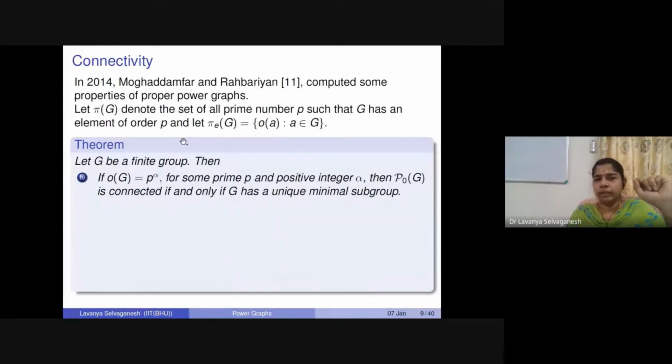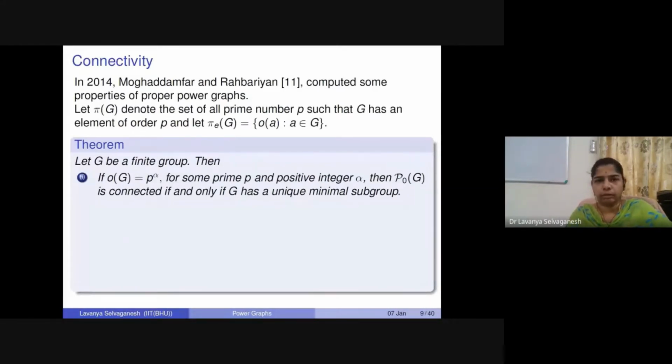Okay, if G, the group, has an element of order P, then you pick up that P and put it in our set pi of G. And pi E of G is just the elementary set: for every element, whatever its order, you collect them and store it as pi E of G. Our interest will be in pi of G as well as pi E of G. As you can see, the results will come. So what are their results?